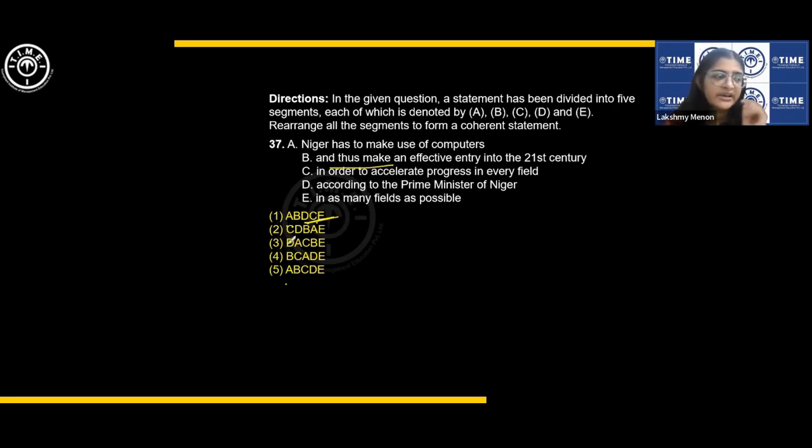Next, C. So what is C? In order to accelerate progress in every field. That is the beginning. In order to accelerate progress in every field, according to the Prime Minister of Niger. That doesn't make sense, right? You can't have, in order to accelerate progress in every field, according to the Prime Minister of Niger, and thus make an effective, no, that does not make sense.